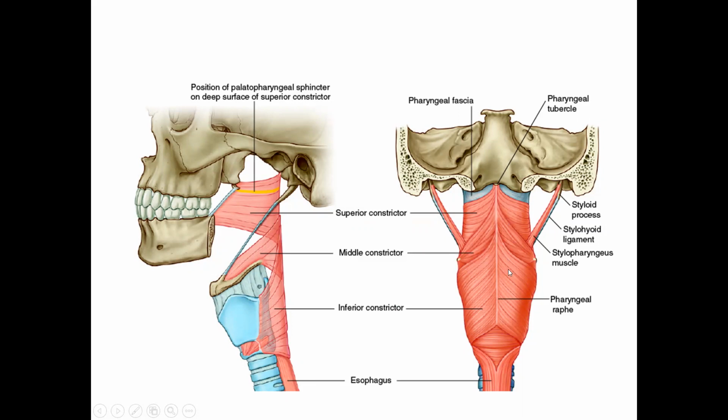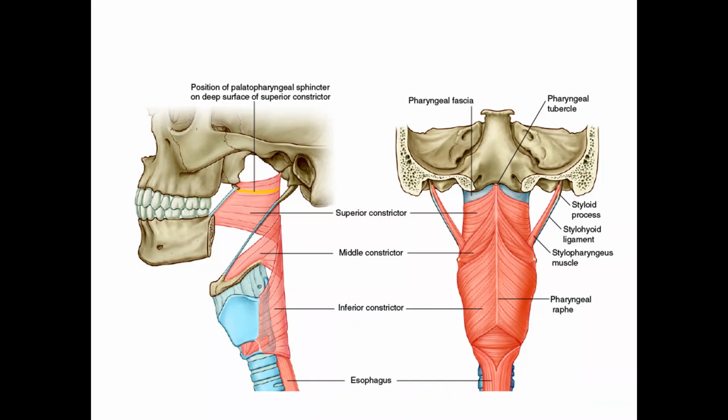So the three constrictor muscles can be thought of as three flower pots placed one within the other. The lower part of the upper pot is covered by the upper part of the lower pot. That is how the constrictors are arranged.